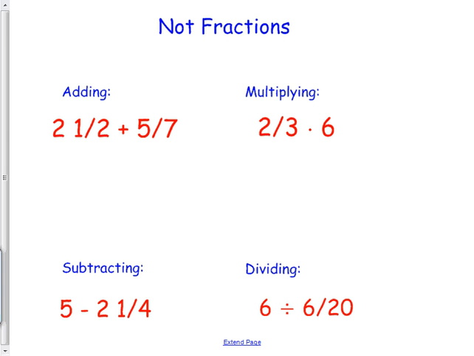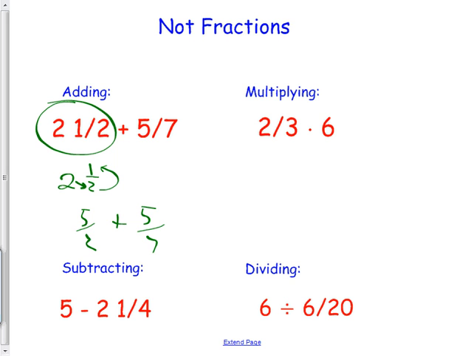What if they're not fractions? What if it's like 2.5? Then you got to make it into a fraction. It's really not that complicated. If you want to do a fraction problem, make them all into fractions. Like this, 2.5 should be 5/2. Do you remember how to do that? You go this times this plus that. Yep. In case you forgot that, you want to make a little note for yourself. If you're already good at that, cool, but that times that plus that. So I make it 5/2. 5/2 plus 5/7. Now, can they have a common denominator? Yeah, if I make it 14ths, and then we go back to where we were.